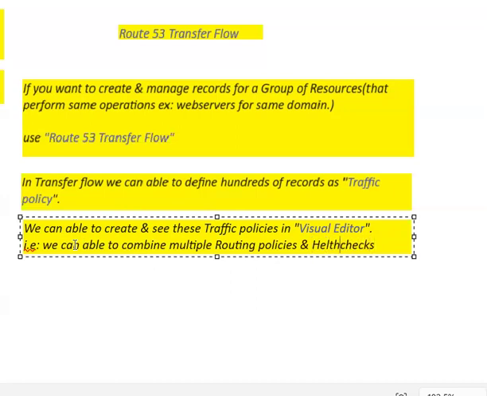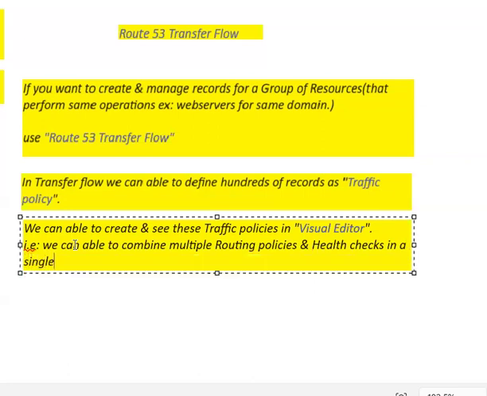Some of the routing policies may not offer health checks. So we combine multiple routing policies and health checks in a single traffic policy configuration.